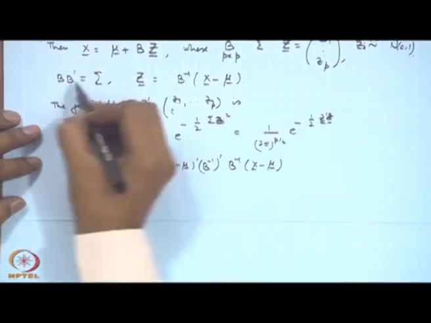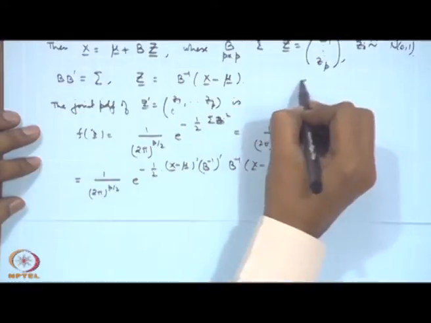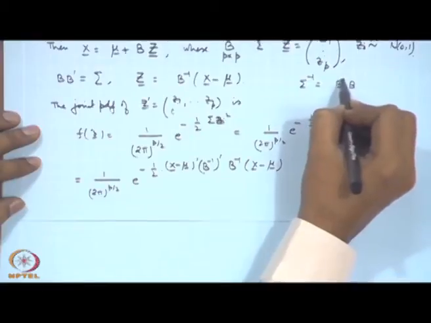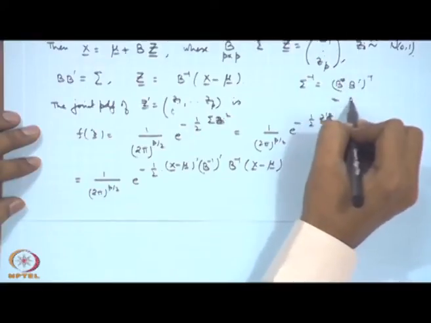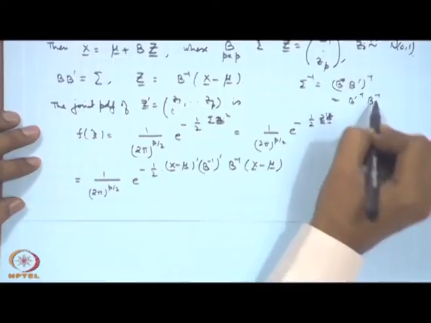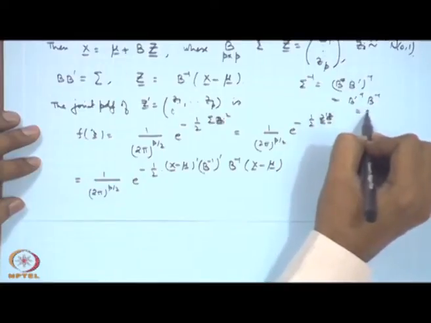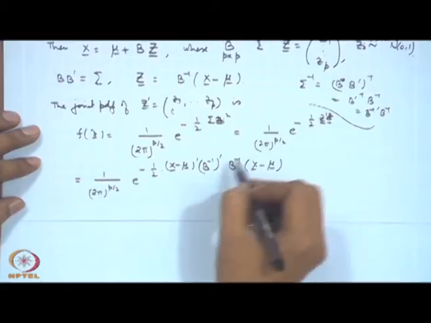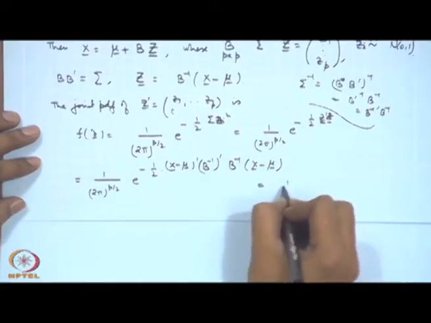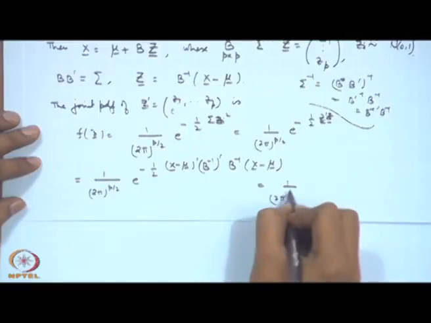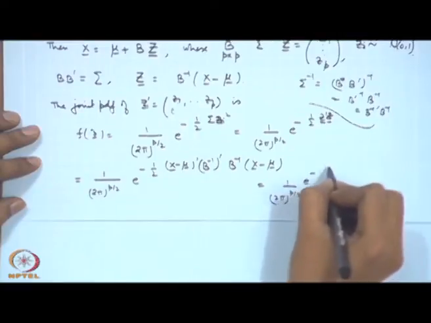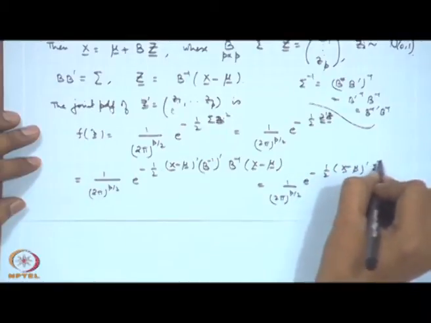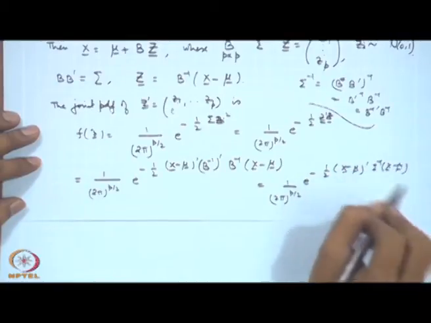Now, if I am assuming B B prime is equal to sigma, then sigma inverse is equal to (B prime)(B) inverse... equal to B prime inverse B inverse, that will be equal to B inverse prime B inverse. So, we can use this. So, this is simply becoming 1 by (2 pi) to the power p by 2, e to the power minus 1 by 2 (x minus mu) prime sigma inverse (x minus mu).